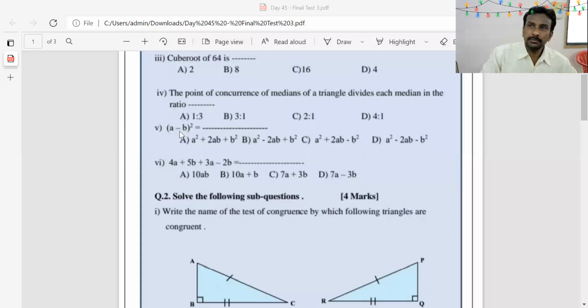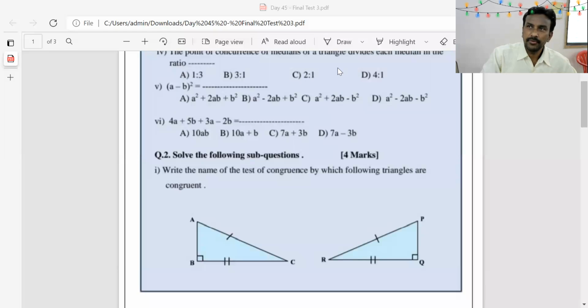Next is fifth. A minus B whole square. A minus B whole square is A square plus 2AB plus B square. Option B, A square minus 2AB plus B square. C, A square plus 2AB minus B square. And D, A square minus 2AB minus B square. You have to choose the correct alternative. Which is the correct answer? A minus B whole square formula, or this is an identity. It is A square minus 2AB plus B square. This is the correct option. B. B is the right answer.